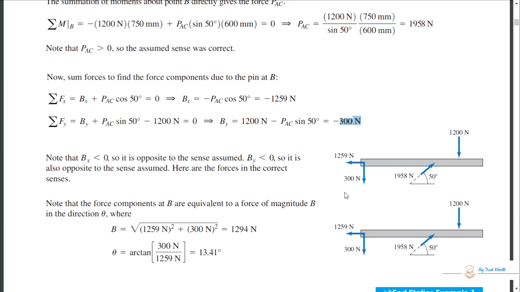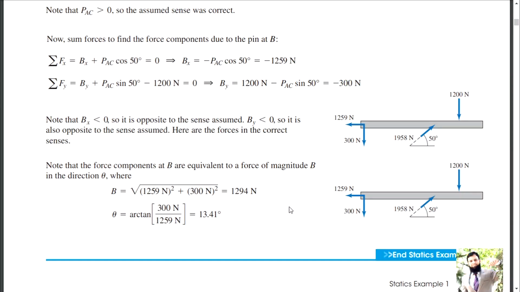So you can see that B can also be resolved, and the resultant can be found. How? Resultant magnitude is the square root of x component squared plus y component squared, and this is this one. And at which angle is this going to act?